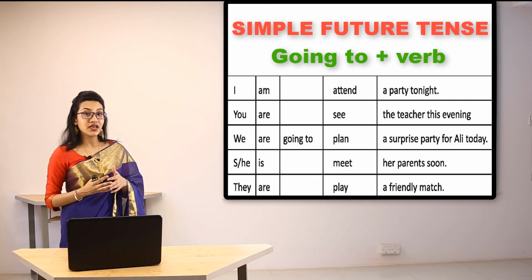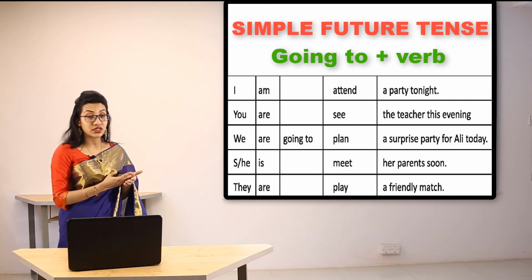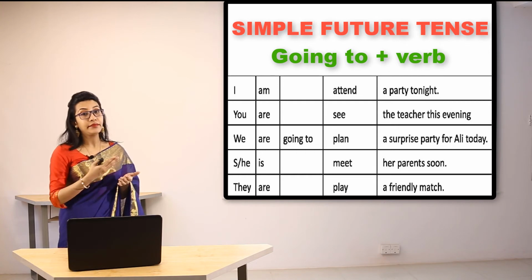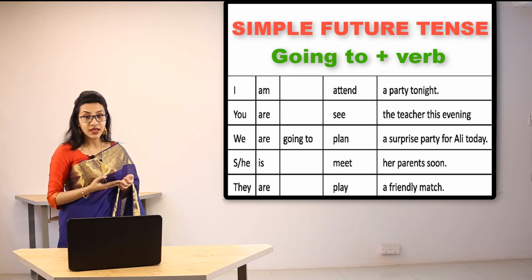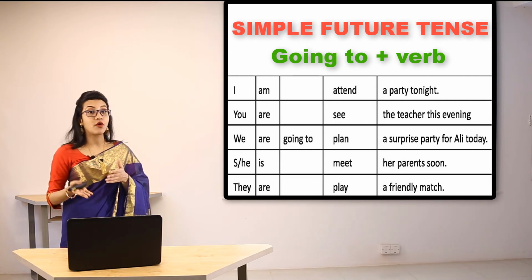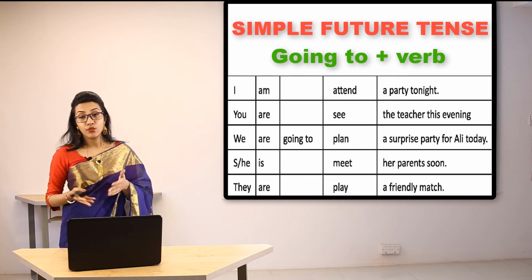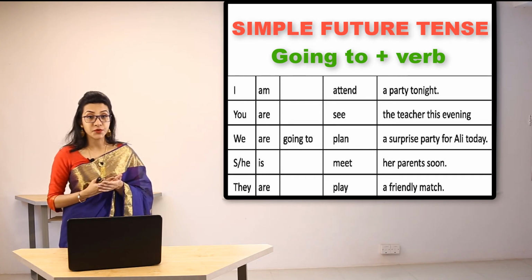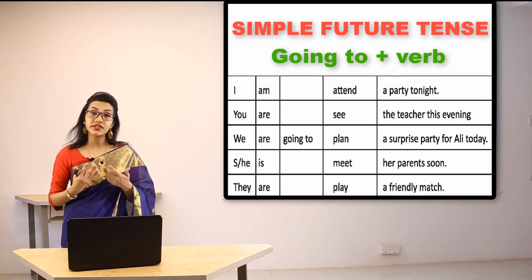So what we have done in here, we have used the subject, then we have used the auxiliary verb am, is or are. We have used going to, and then we have used the present form of the verb. Now we all know where we use am. When the subject is first person singular, for example I, then we use am.